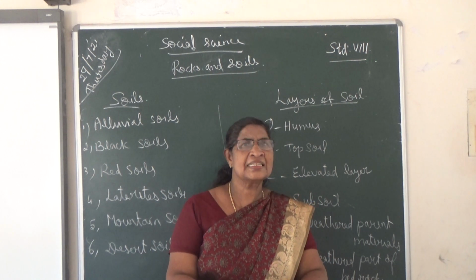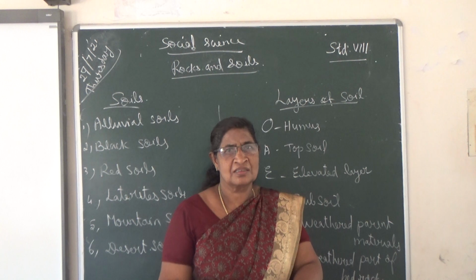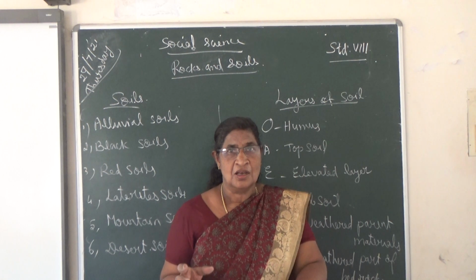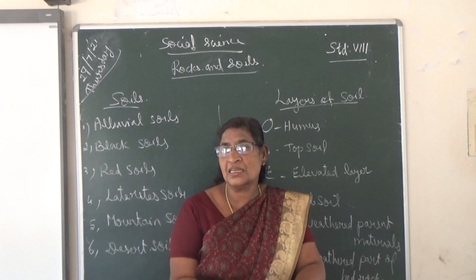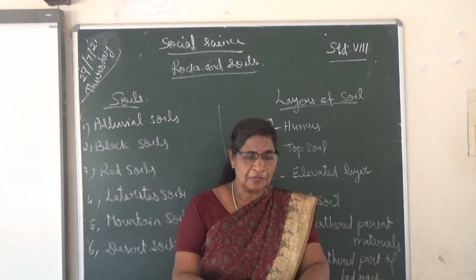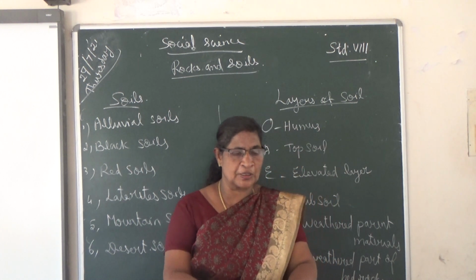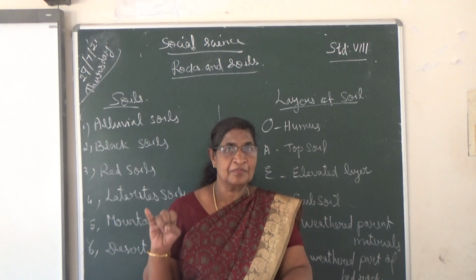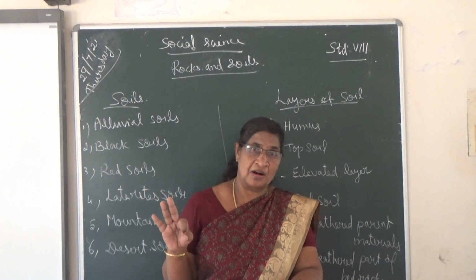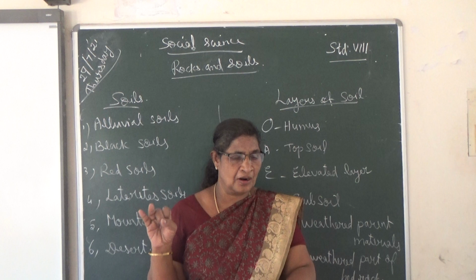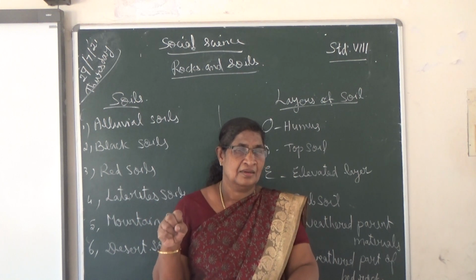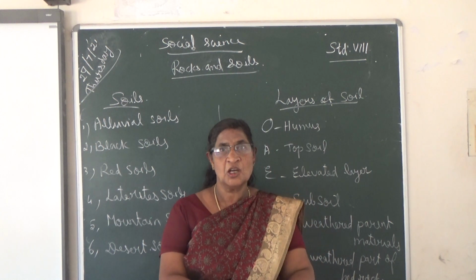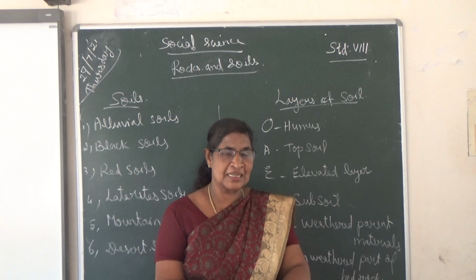What are the factors that help to break down the rocks? Already I told you rocks are broken and form soils by weathering and erosion. The factors are temperature changes, wind, rainfall, pressure, chemical interactions and living organisms.